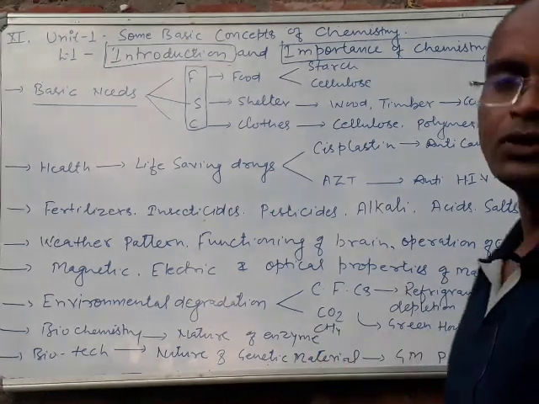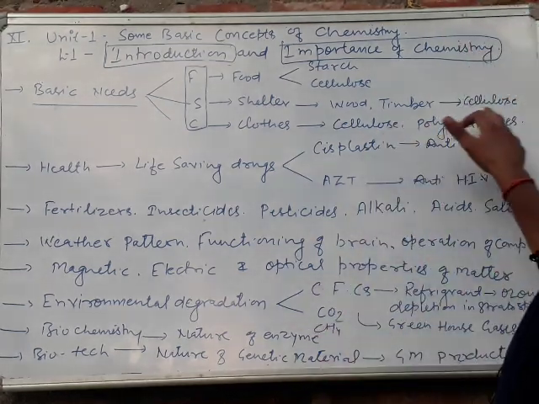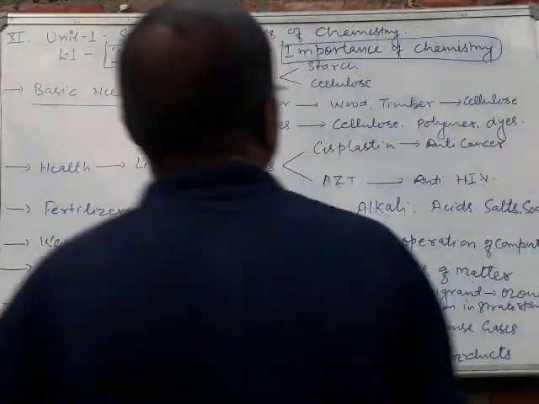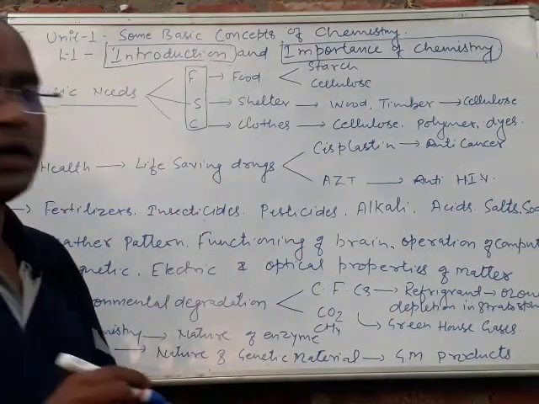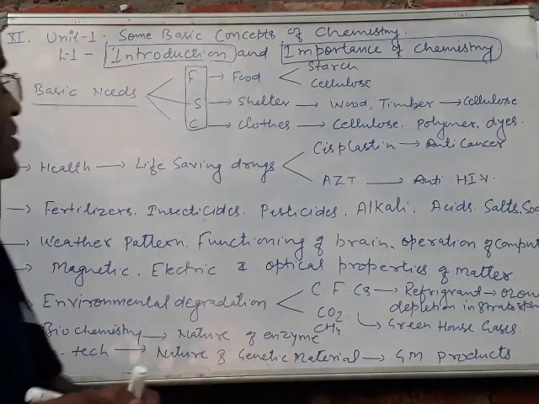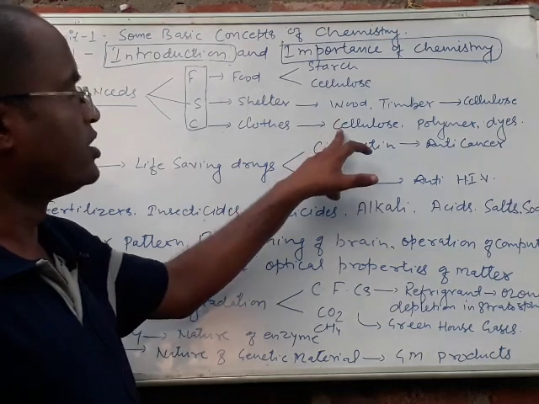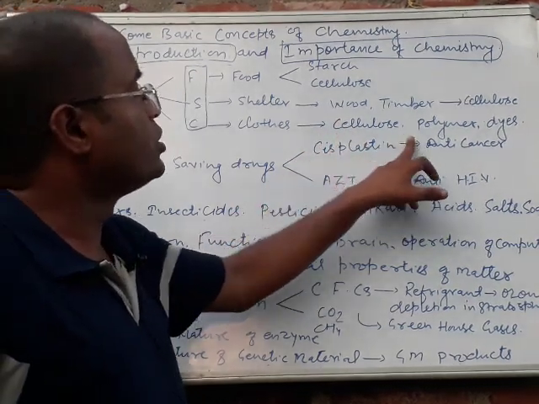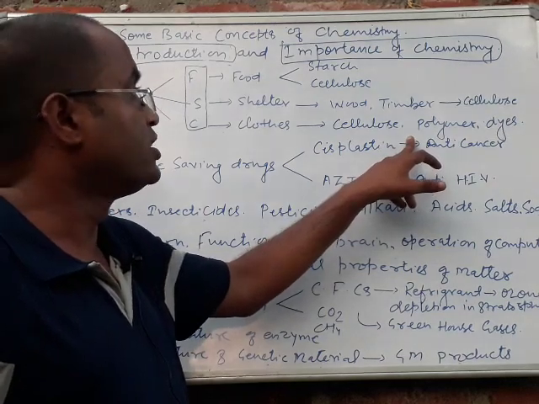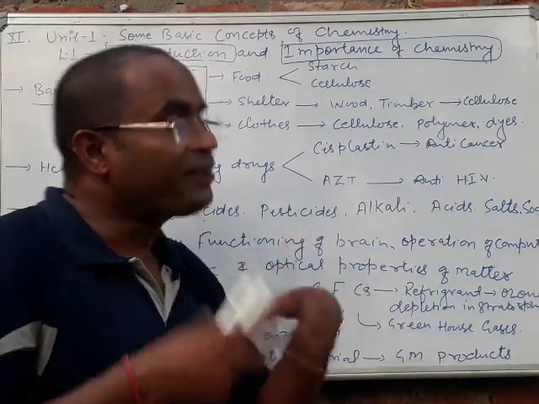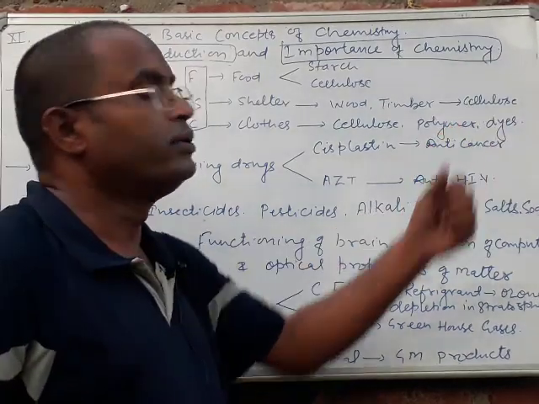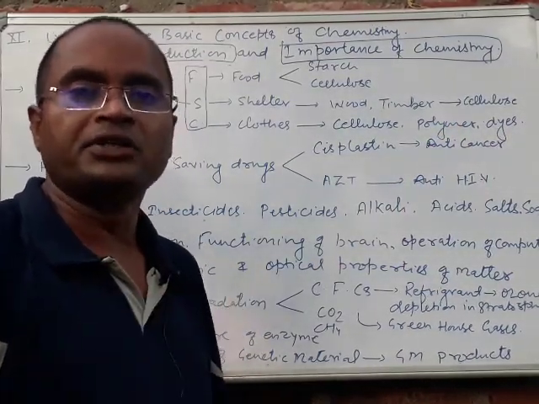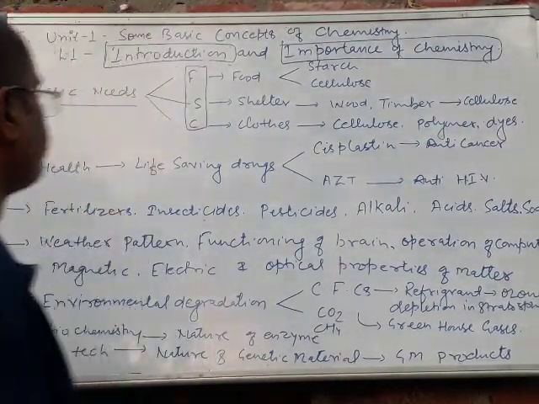Shelter, that is wood or timber, is ultimately made up of cellulose. Cloth, we are already wearing different kinds of cloths which are products of cellulose, and now in the modern arena we are using different types of cloths which are made up of polymers. Different colors of cloth are due to different dyes, and this is possible due to chemistry.